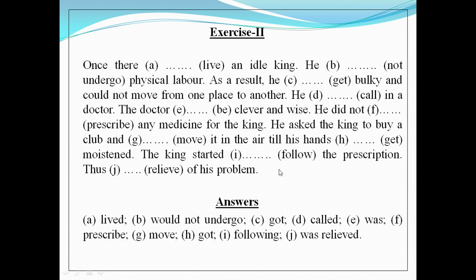That means following will be the answer of this gap. Alright. Thus, dash relief of his problem. This sentence is in past form. Again, this sentence is in passive form. So we have to use an auxiliary before the past participle form of the verb. So our answer for the gap J will be was relieved.